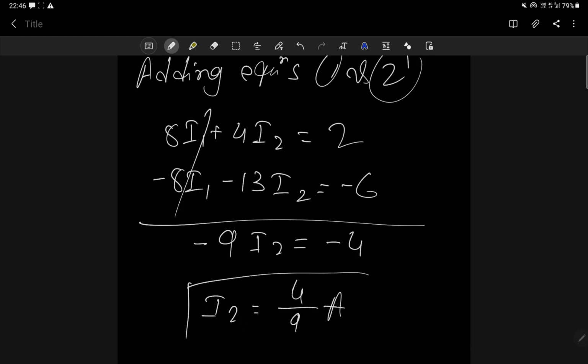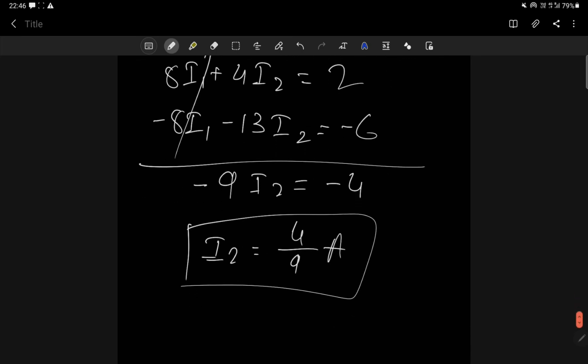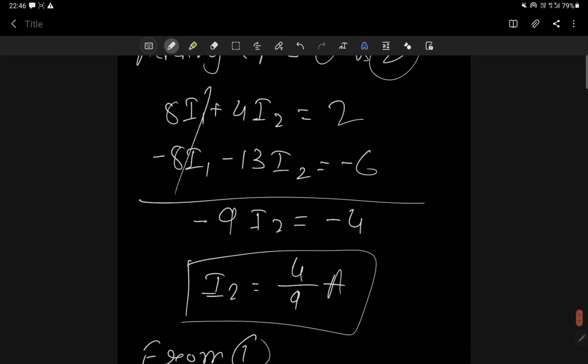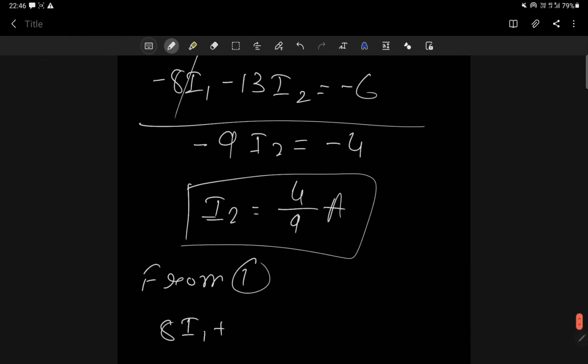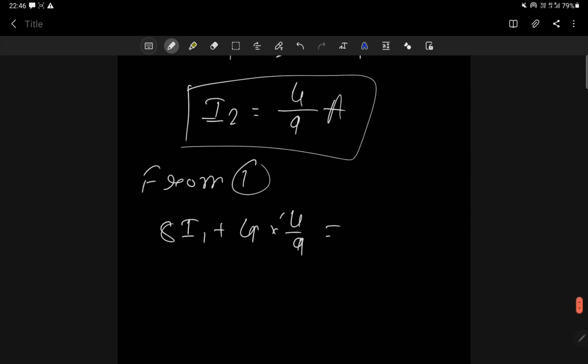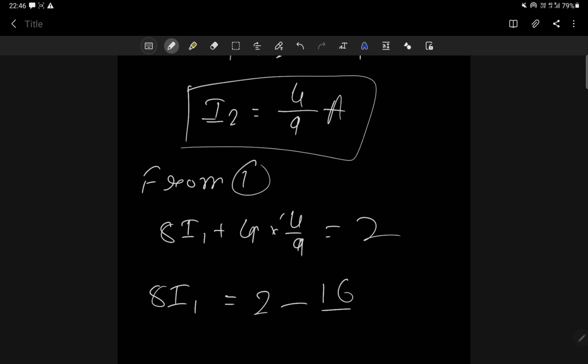Okay, I2 is equal to how much? 4 by 9 ampere. So put this value in equation number 1. From equation 1, how much do I get? 8 I1 plus 4 I2, and what is the value of I2? 4 by 9, is equal to 2. Correct. So 8 I1 is equal to 2 minus 16 by 9.